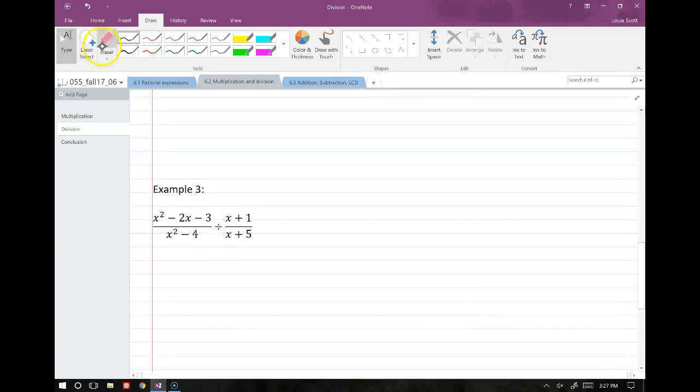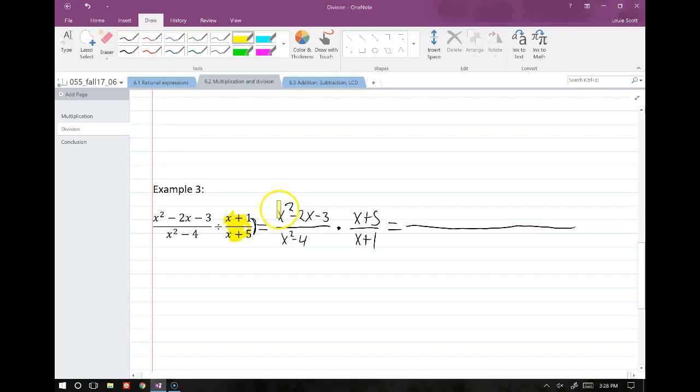Here's another example. Once again, just the same as fractions, we're going to take this guy and we're going to flip it and multiply. So I'm going to say x squared minus 2x minus 3 over x squared minus 4 times x plus 5 over x plus 1. So I just flipped these two guys. Now, on our next step, I'm going to go ahead and factor each and every polynomial, and then we'll see if we can cancel. So we'll deal with this guy first.